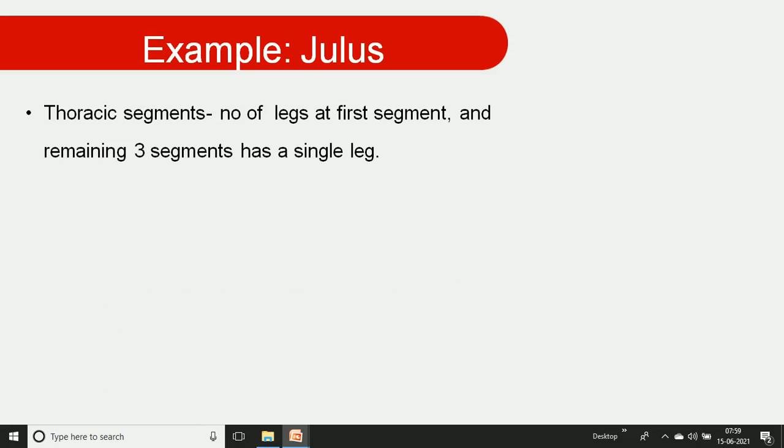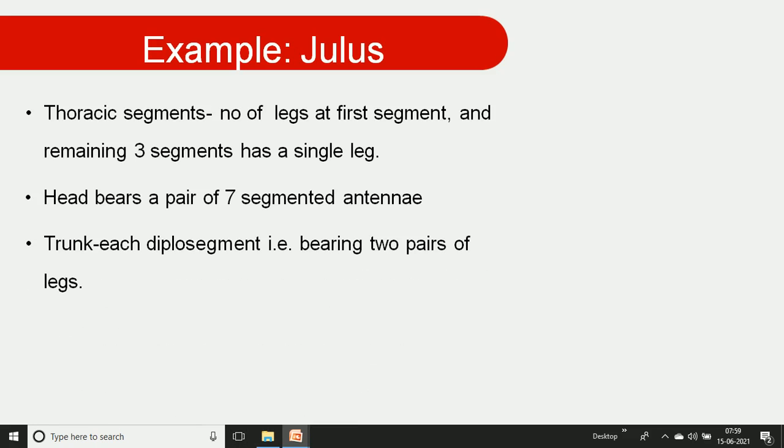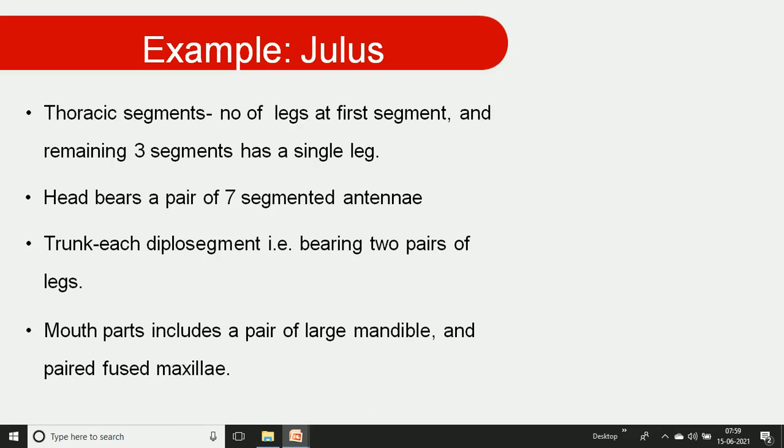In the thoracic segments, the first segment has no legs, but the remaining 3 segments have single legs, and the head bears a pair of 7-segmented antennae. The trunk segments are diplosegmented, which means each bears 2 pairs of legs. That is the segmentation of the thoracic trunk region. The mouth parts include a pair of large mandibles and fused maxillae observed in the mouth region.